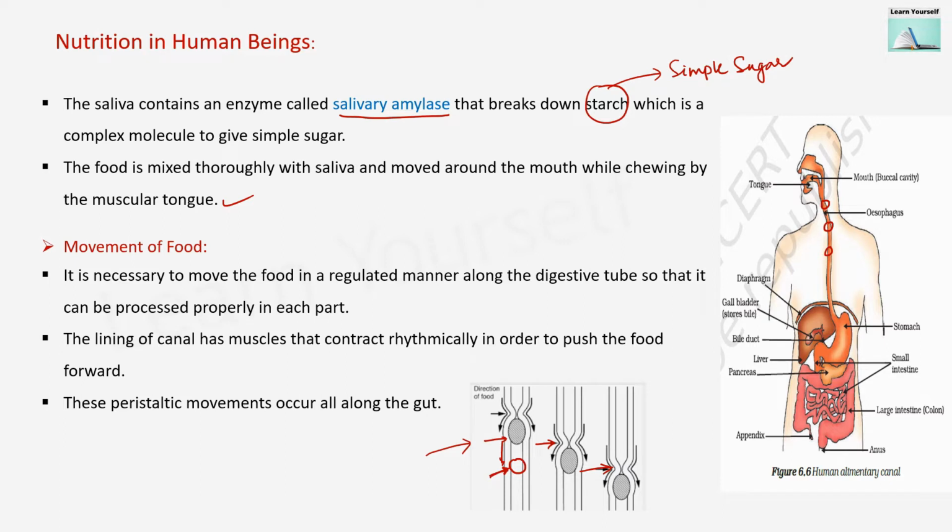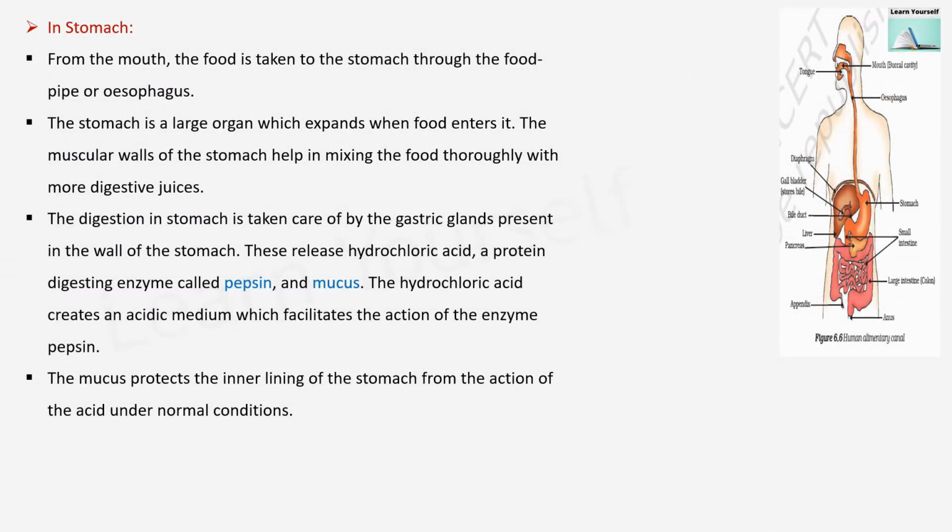In each step the food is processed properly, and once the process has been completed properly, only then will it move forward. This process is very important, and it happens all along the gut.